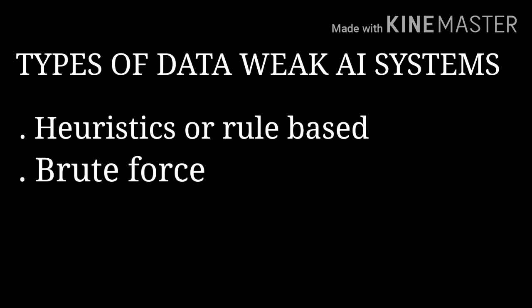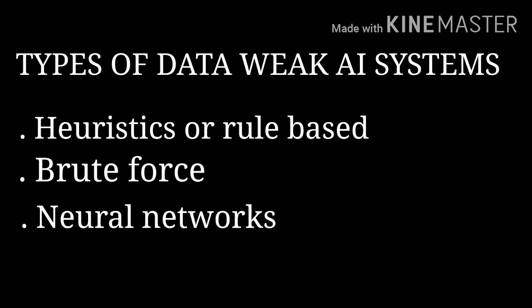For example, AI-based chess games use these systems to analyze every possible move to find the best approach. The next one is neural networks, in which the systems are designed to mimic our brain, and it is also known as deep learning. So these are the three types of weak AI systems.